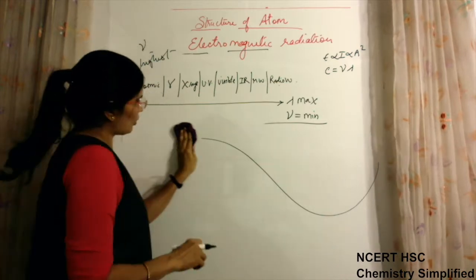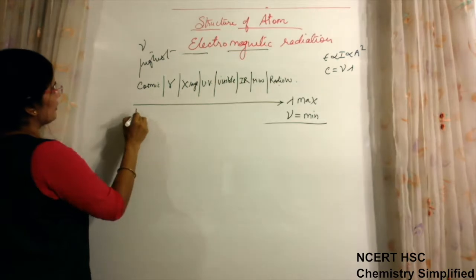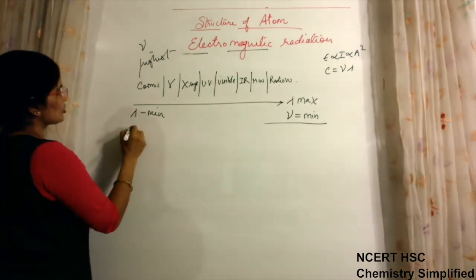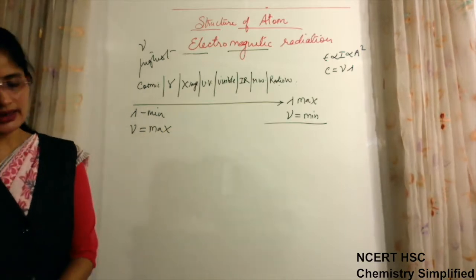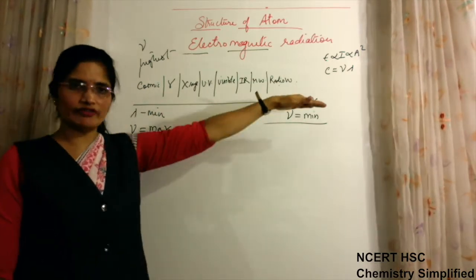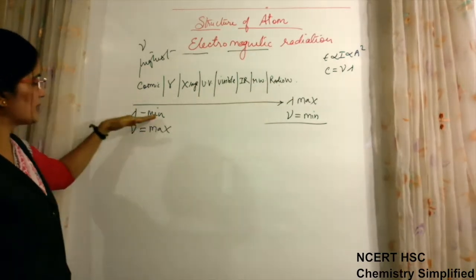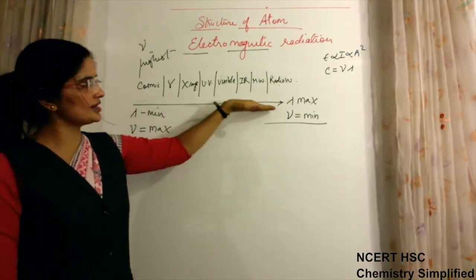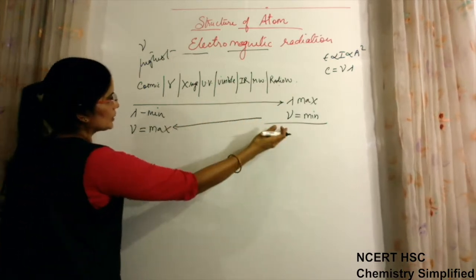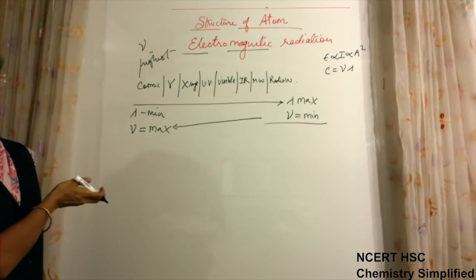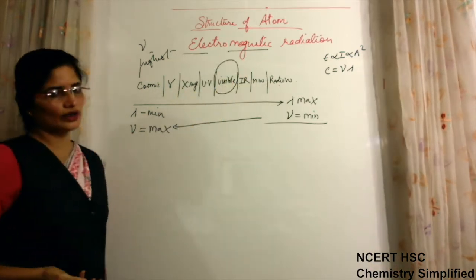And for cosmic rays, because wavelength is minimum, so frequency is maximum, and in between the trend will be followed from one direction to the other, means gradually wavelength is increasing in this direction and gradually frequency is increasing in this direction. So visible region lies somewhere in the middle of it.